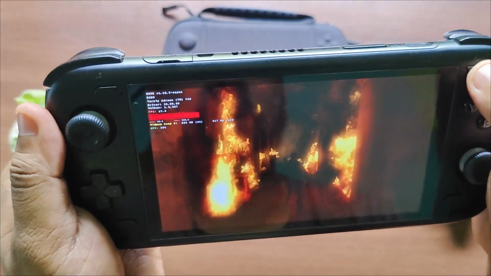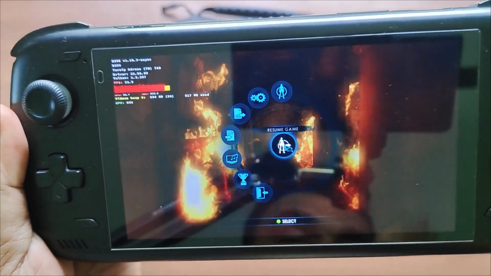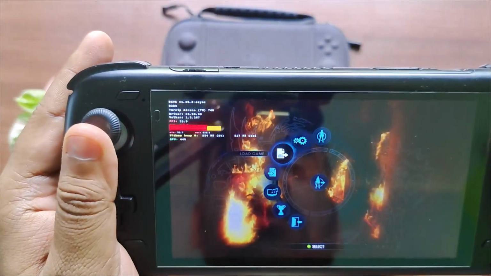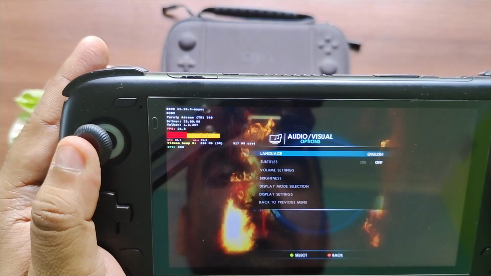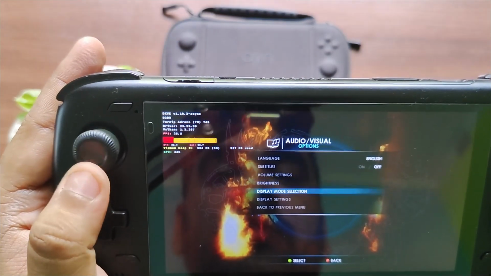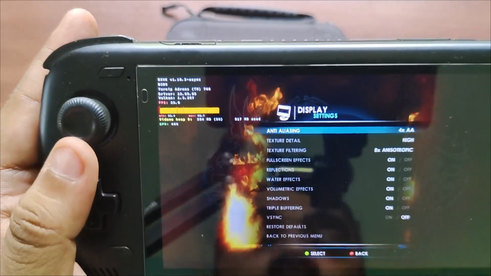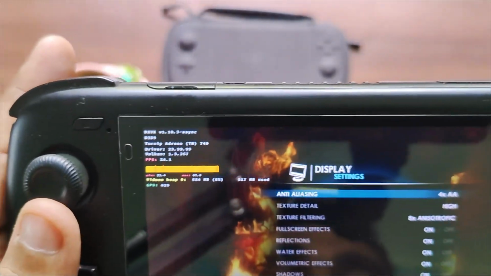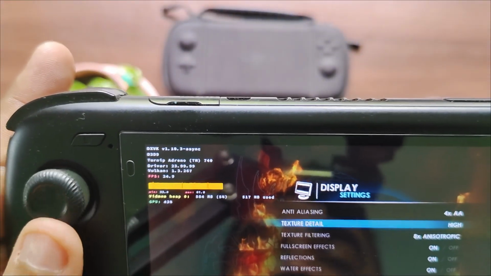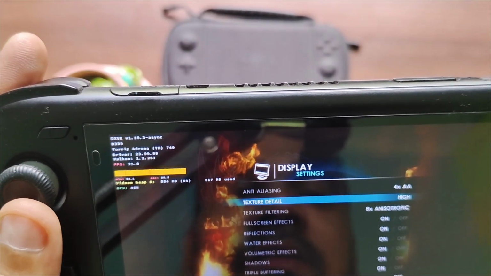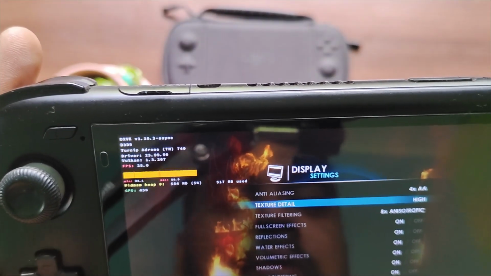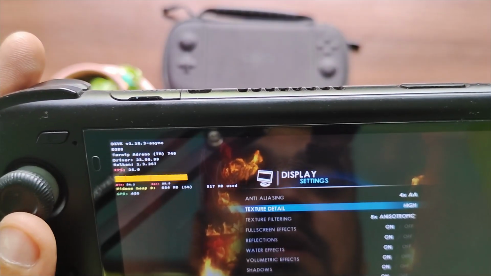Now I'll just show you the settings quickly, the default settings on which I'm playing the game right now. So as you can see, I have set the game settings to almost high, so that could be one of the reasons why this lag is appearing. So let's give it a test, and let's try if we can reduce it and see if that improves the